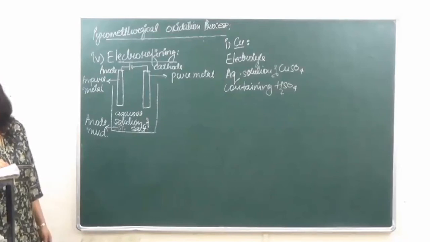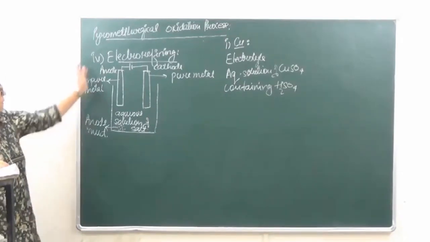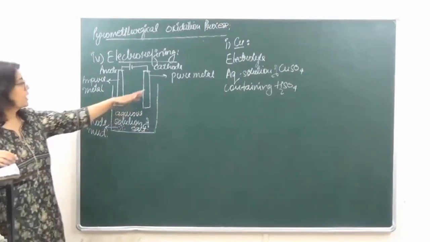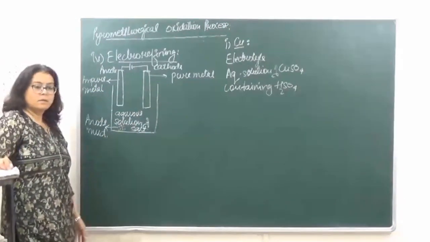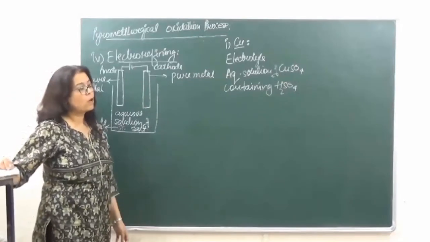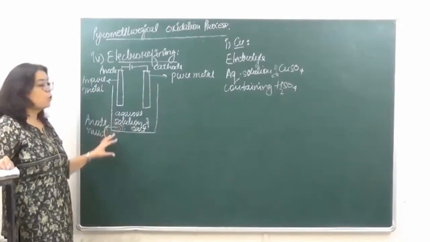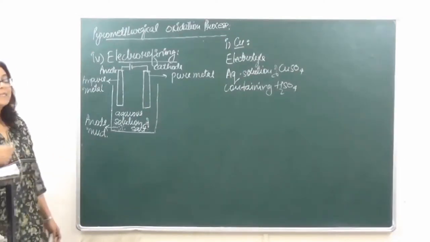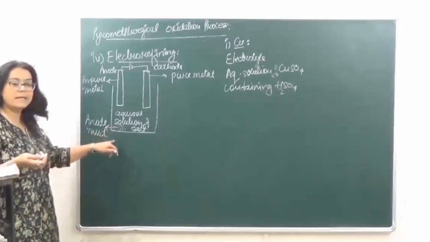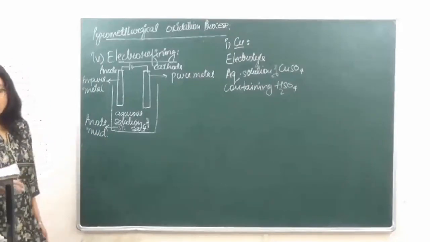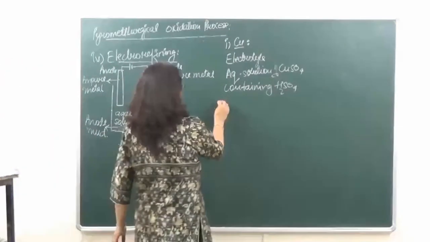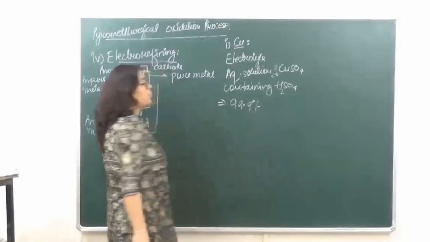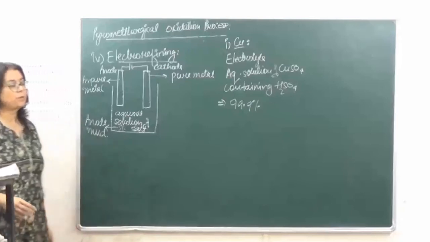So what is going to happen? Over here, when current is passed, the anode will release the copper ions which get deposited at the pure metal strip of copper, which is the cathode, and the anode mud. The anode mud over here contains impurities of iron, zinc, nickel, etc. They will settle down. ठीक है? And from here we get 99.9% pure copper. ठीक है?